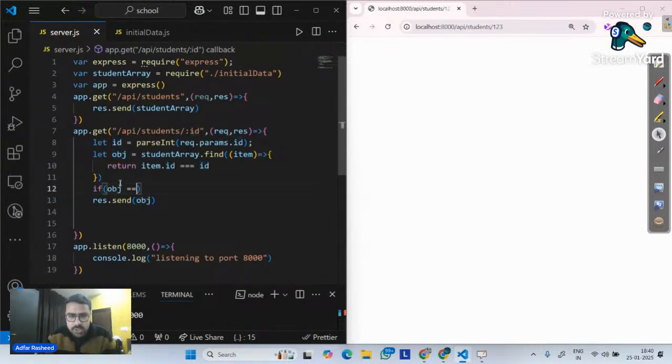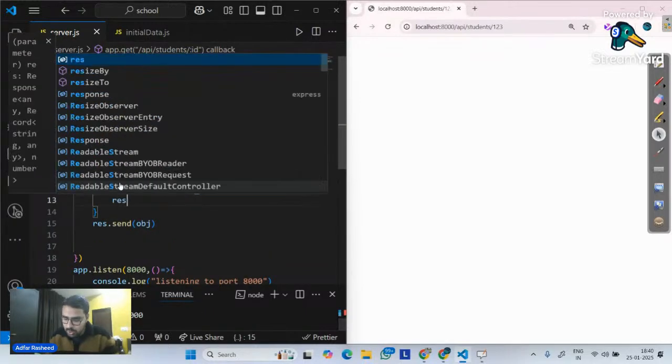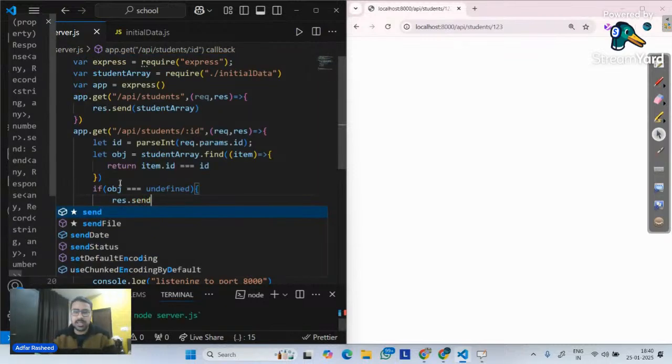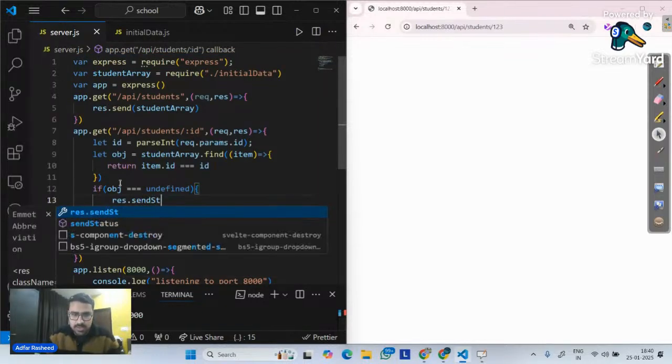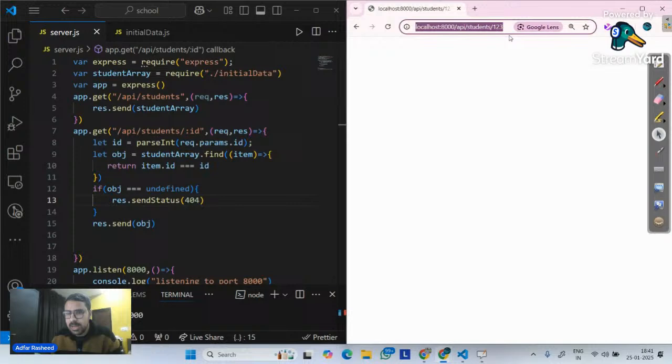is equal to undefined, in that particular case, please make sure that you send a response over there with a status. What is the status? Status is 404. This does not exist. 404, we know what 404 means. 404 is an HTTP status code, which means not found. So now if I go here and click enter, what does it say? It says not found. This is one constraint.